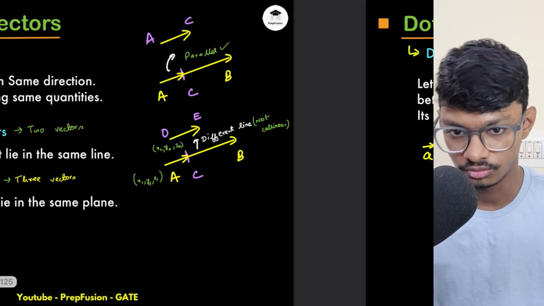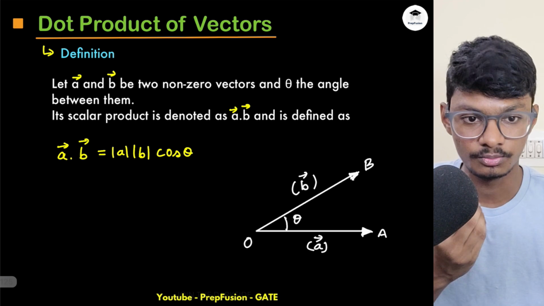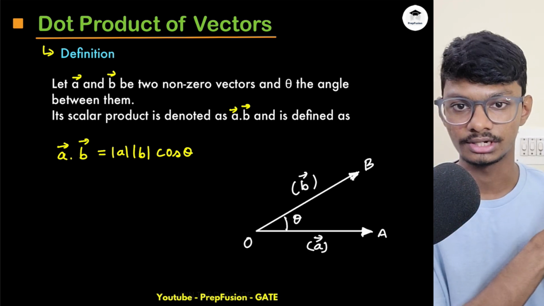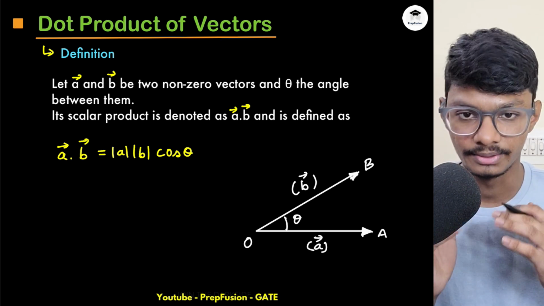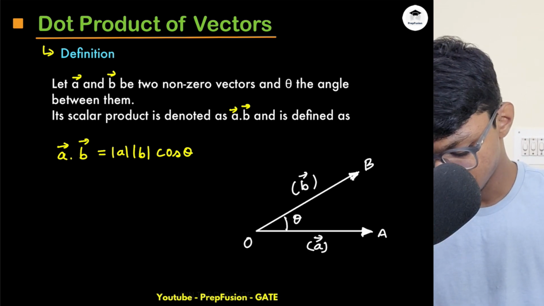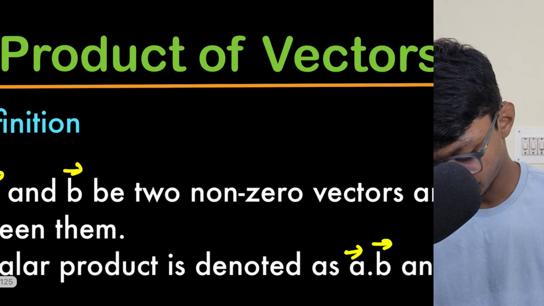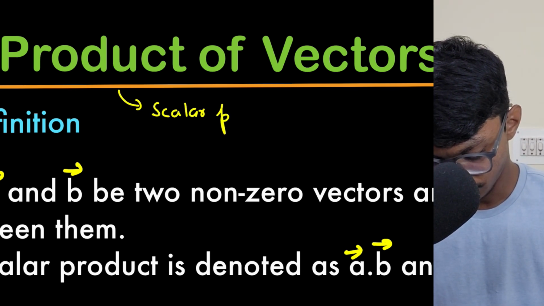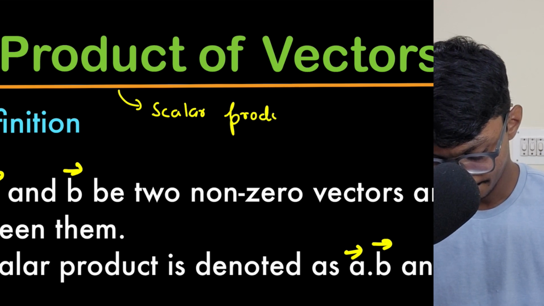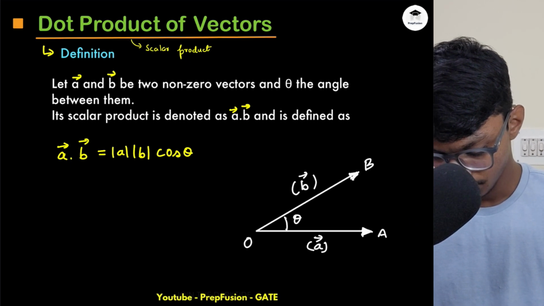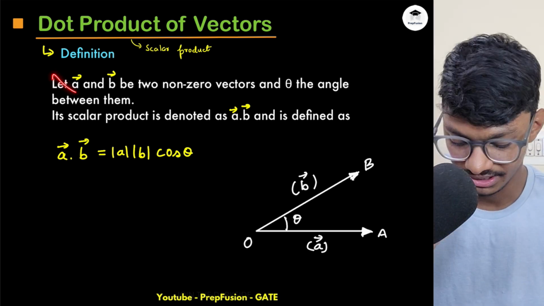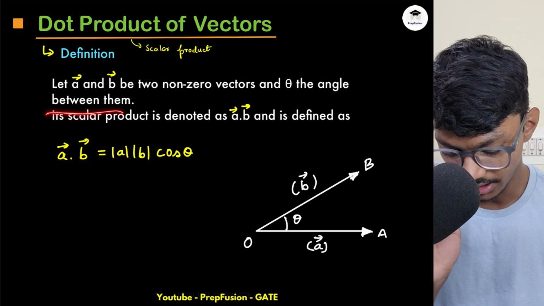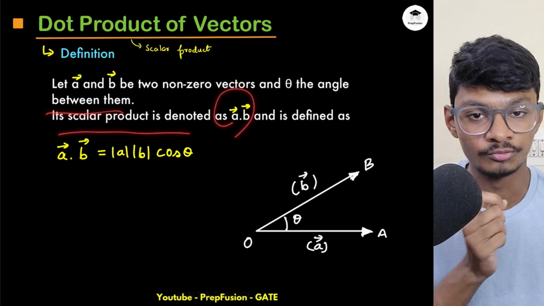Okay, so let's go to the most important topic, that is the dot product. From here obviously your flavor of vector calculus will start, because dot product will be used multiple times. So this is also known as the scalar product. Now what is the definition? Basically a and b are two non-zero vectors and the angle between them is theta. Then the scalar product or the dot product is written as a dot b.